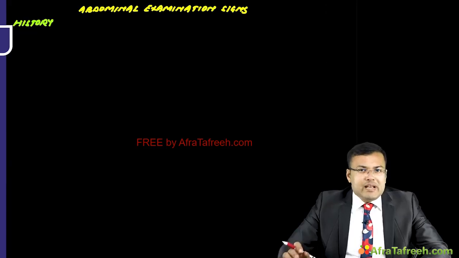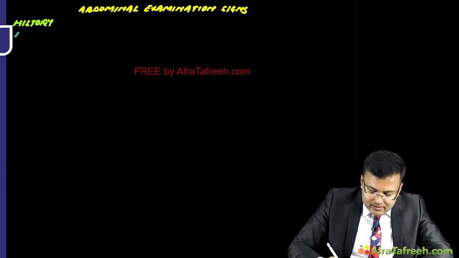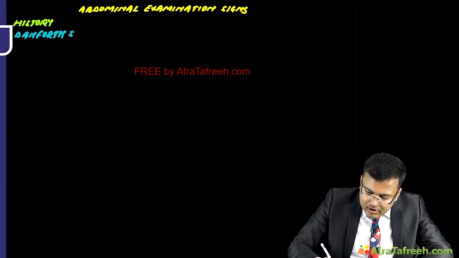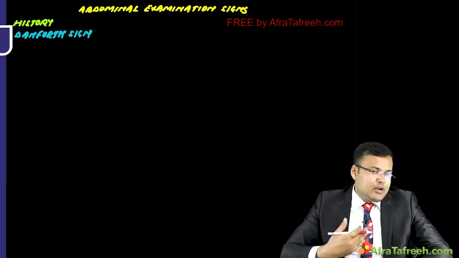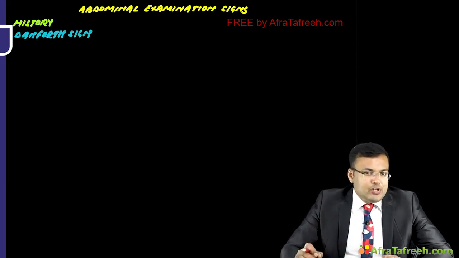Now see the important abdominal examination signs. First, on history, there is Danforth sign. So what is this Danforth sign? There is shoulder pain on inspiration. Why is there shoulder pain on inspiration?